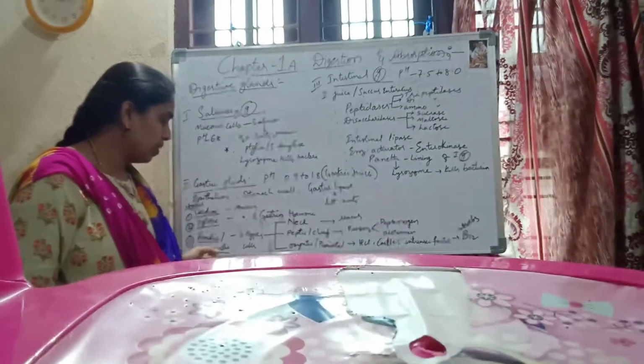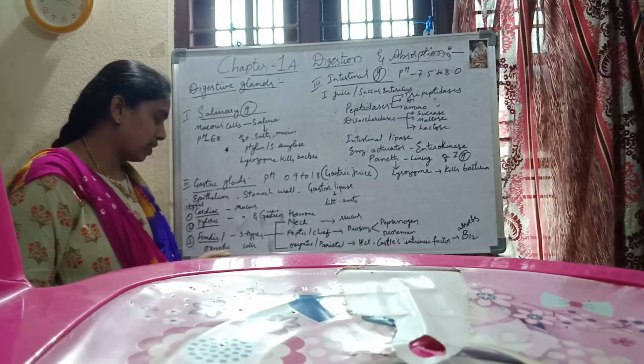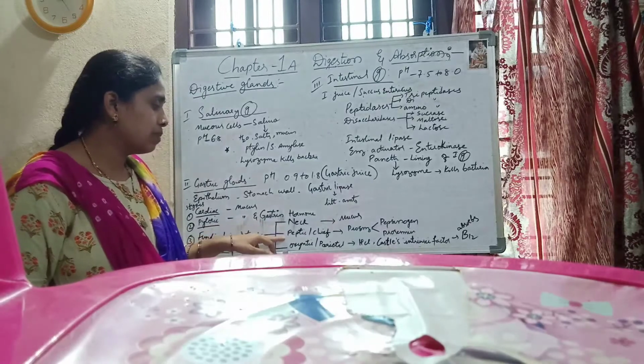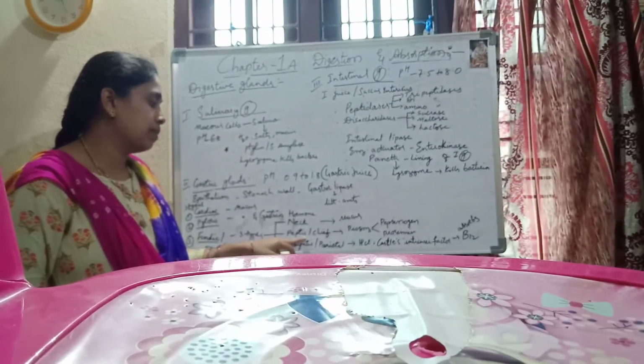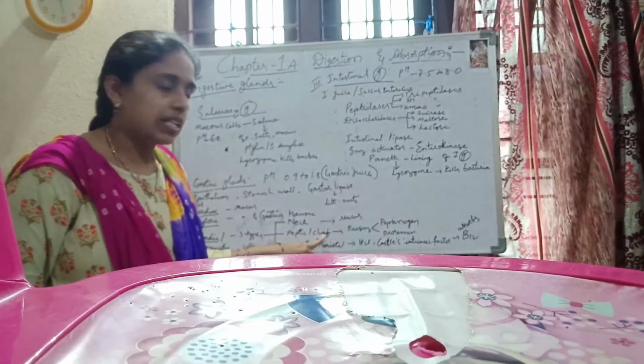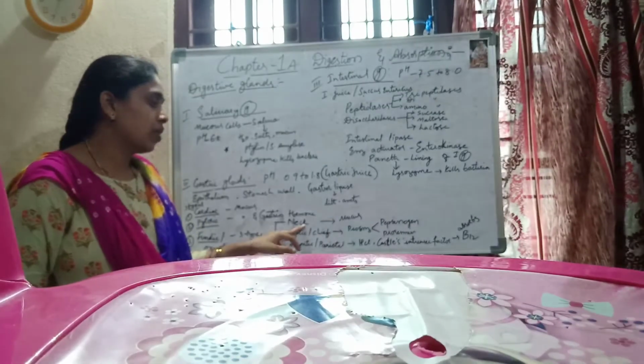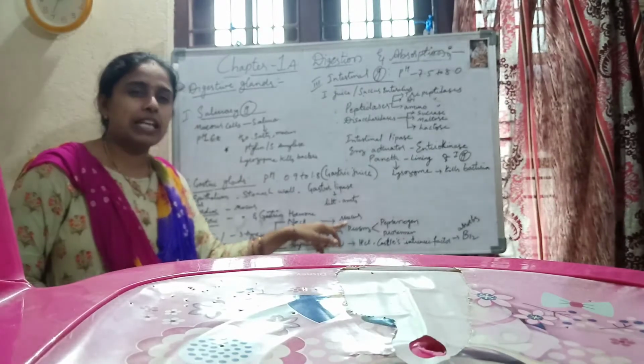In the fundic region, fundic glands are also called oxyntic glands, which contain 3 types of cells: neck cells, peptic cells and oxyntic cells. These peptic cells are also called chief cells. Oxyntic cells are also called parietal cells. Neck cells are producing mucus. Mucus is nothing but శ్లేష్మం.